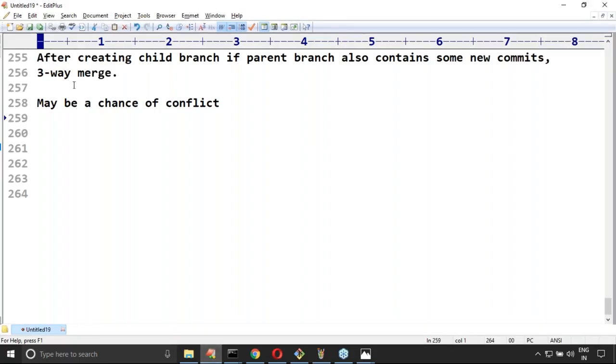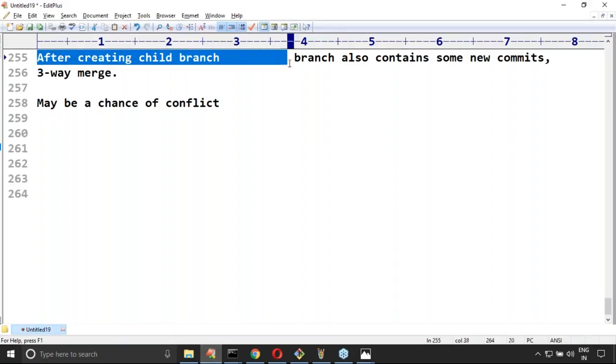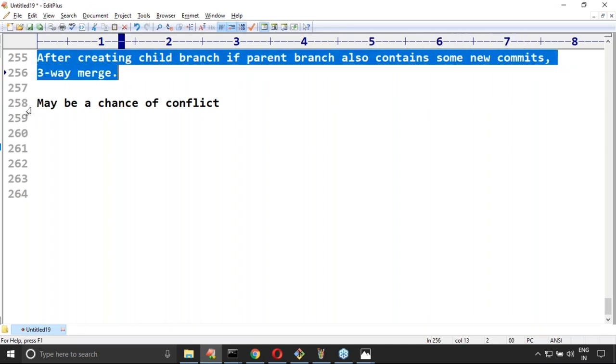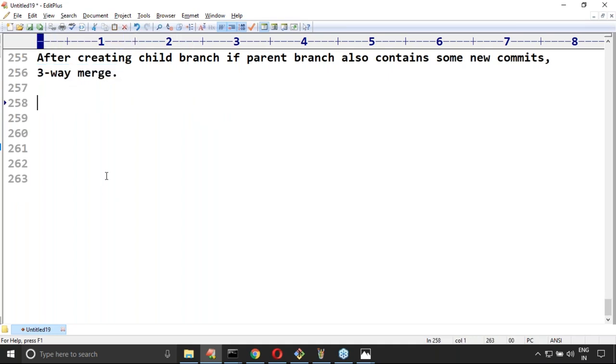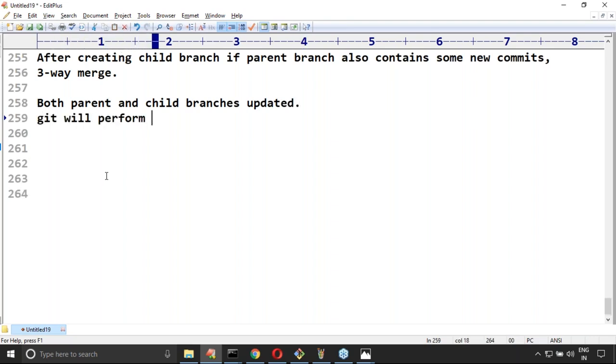After creating the child branch, if the parent branch also contains some new commits, then git will perform a 3-way merge. Remember this one, sir. So when both the parent and the child branches are updated, git will perform a 3-way merge. This may be asked in an interview: when will git perform a 3-way merge, when will it perform a fast forward merge, and what happens in each? You should know the internals.